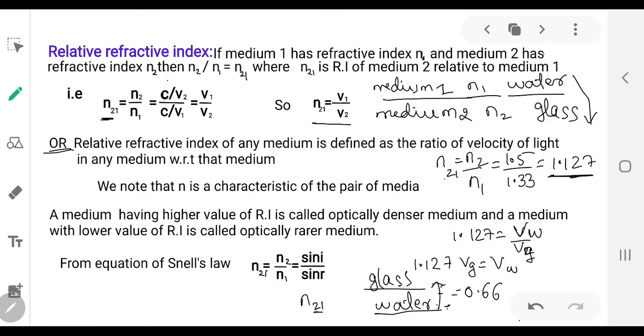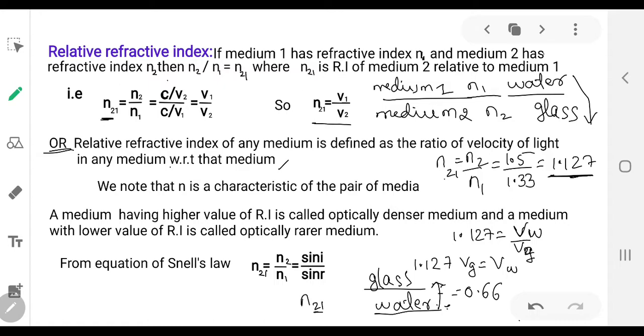Now, this relative refractive index is defined as the ratio of velocity of light in one medium with respect to the other medium. We can note here that n is a characteristic of a pair of media. N is not a constant value. Relative refractive index is not a universal constant.